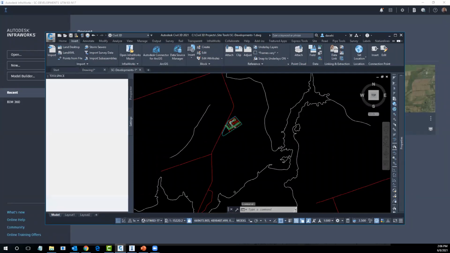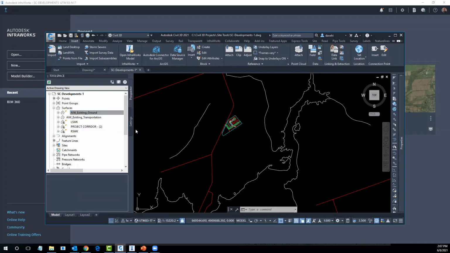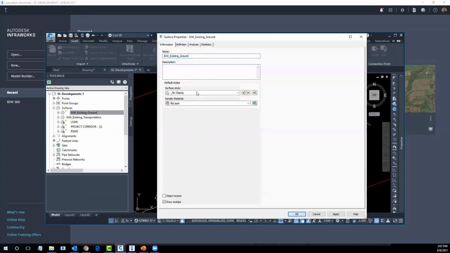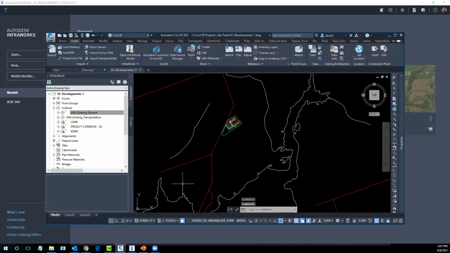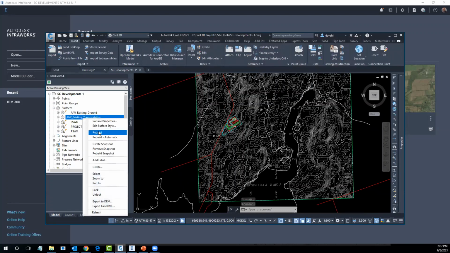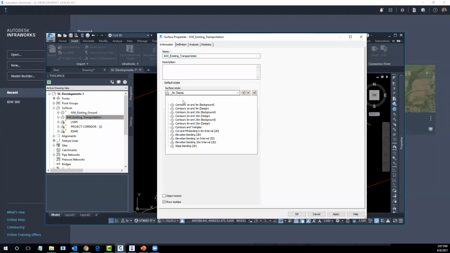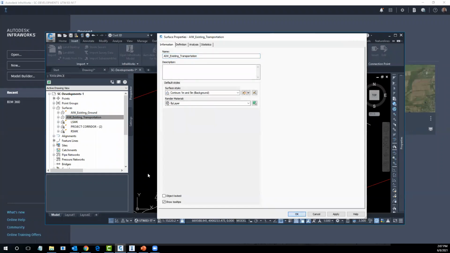There's my InfraWorks model. When I bring it in, I've turned off the surface, and just to show you what the different surfaces look like, my existing ground surface, which came from the InfraWorks terrain, is going to be a little bit rough. There's the area, and there's my existing transportation surface, which is generated from the road configuration in InfraWorks.